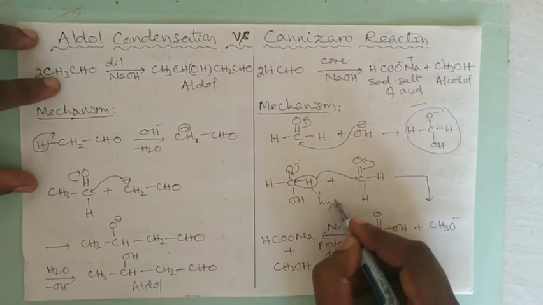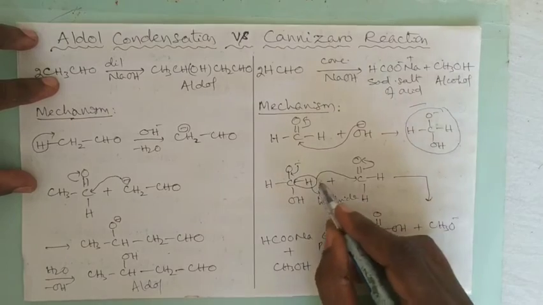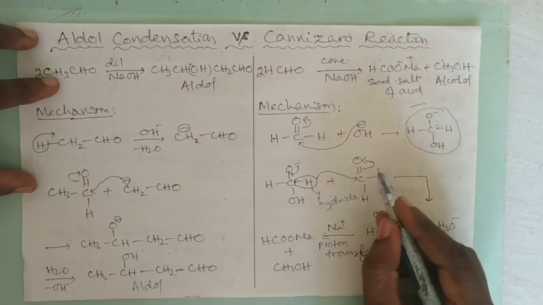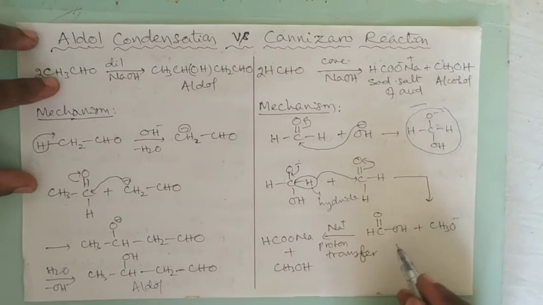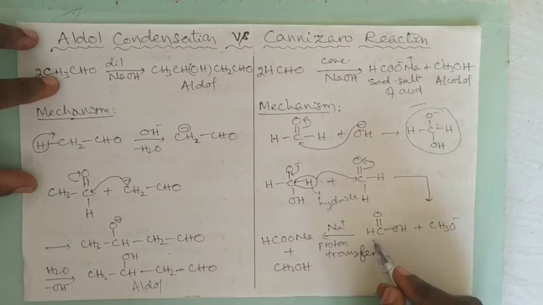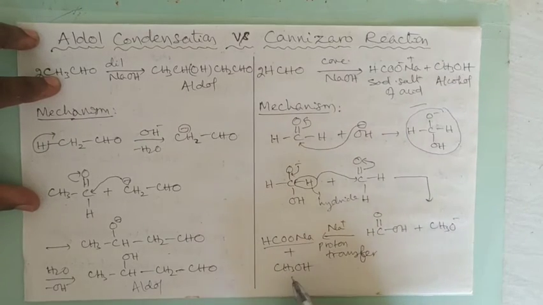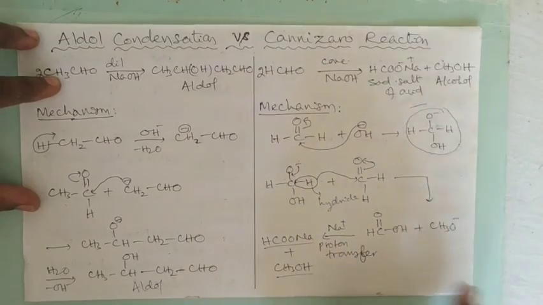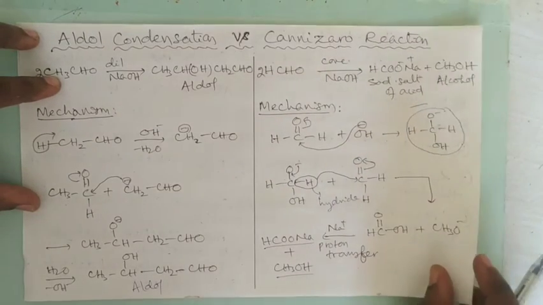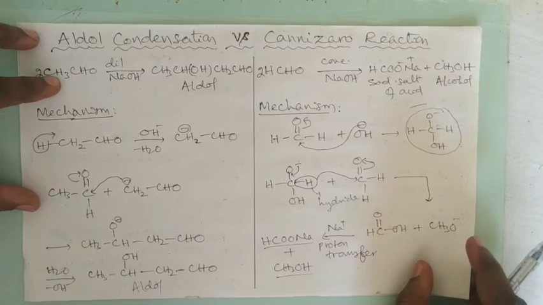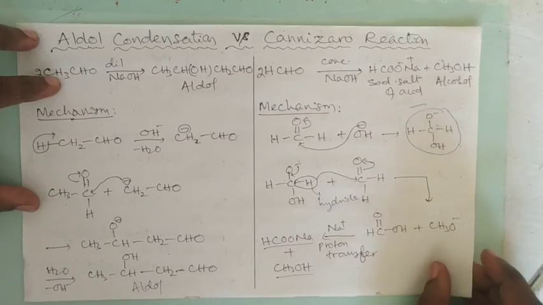A hydride transfer takes place to another molecule of aldehyde, and as a result we are getting a mixture of the sodium salt of the carboxylic acid and an alcohol. So this is in short what actually happens in aldol condensation and Cannizzaro reaction.